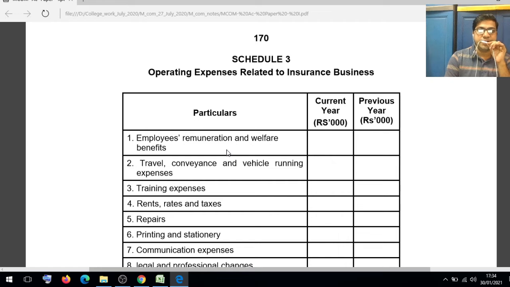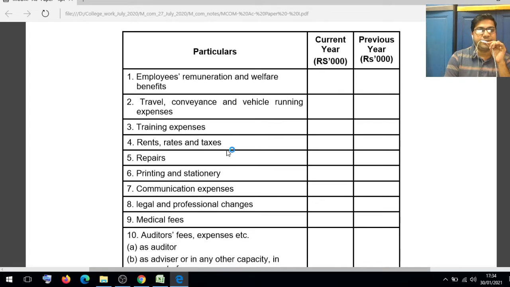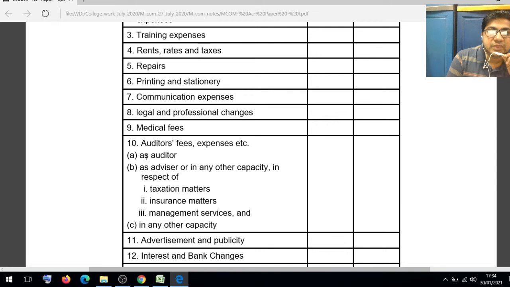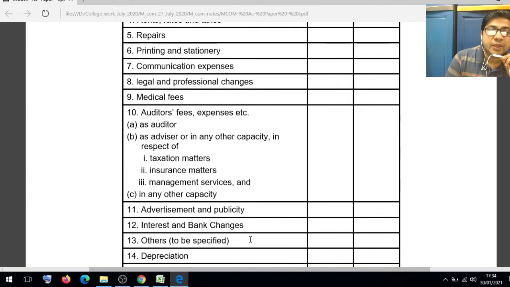Employees remuneration and welfare benefits, traveling, conveyance and vehicle running expenses, then training expenses, rent, rates, taxes, repair, printing and stationery, communication expenses, legal and professional fees, medical expenses, then audit fees, expenses as an auditor, as an advisor, in any other capacity in respect of taxation matter, insurance matter, management services, advertisement and publicity, interest and bank charges and other depreciation.